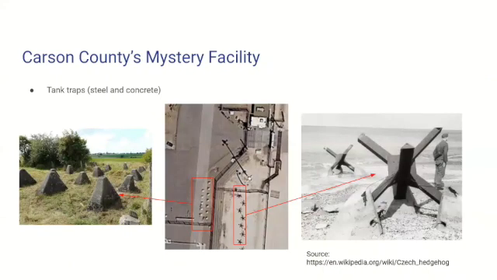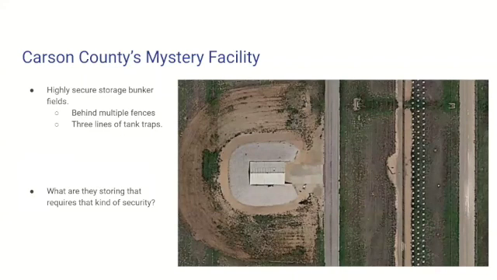In another part of the facility, which we realized must cover many square miles, we saw what appeared to be anti-armor barriers known as hedgehogs. Right along with these steel barriers, we saw concrete barriers known as dragon's teeth. Whatever this place was, it was not designed to keep people in like a prison. It was designed to keep people out. We also found what appeared to be storage bunkers secured behind lines of fencing and triple rows of tank traps. So what are they storing out there that requires such tight security?